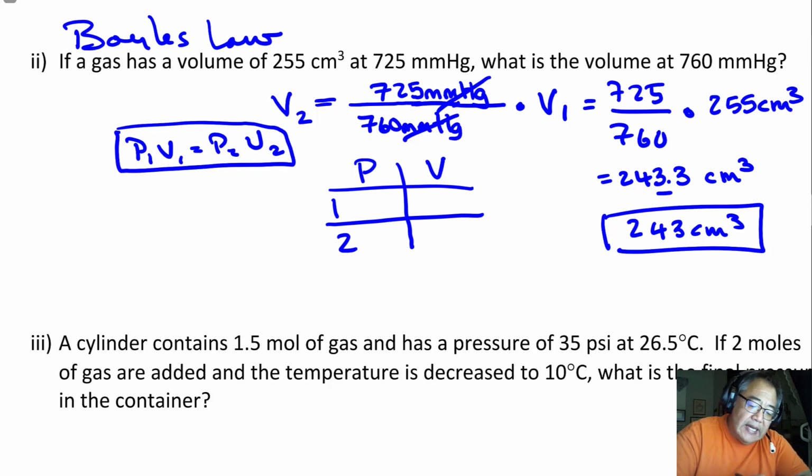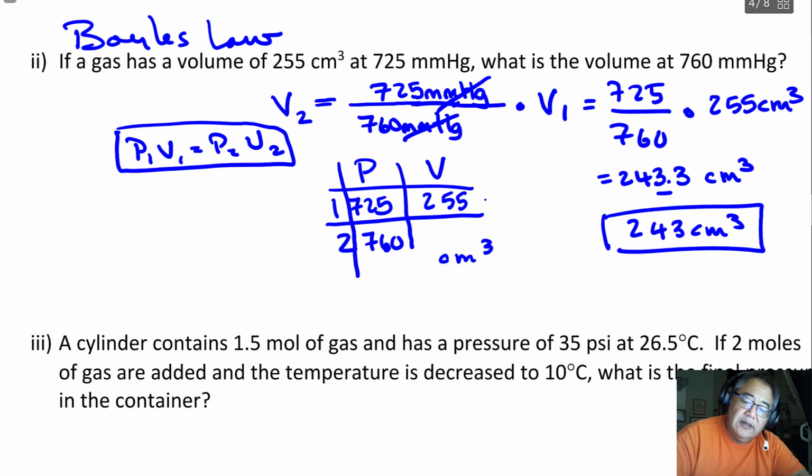So I have a gas volume of 255 that goes here, and that's in centimeters cubed, so I'll write it like that. And then it's at a pressure of 725 millimeters of mercury. And then what's the volume when it goes to 760? So I'm going to put 760 here. I should probably put a line there.